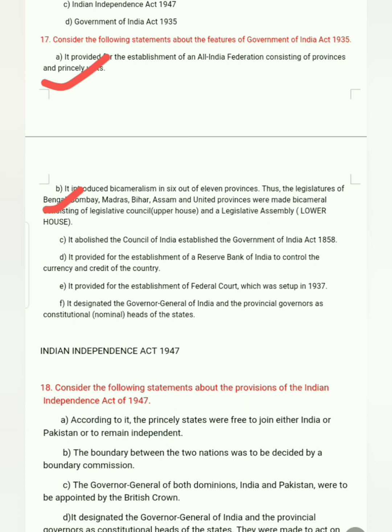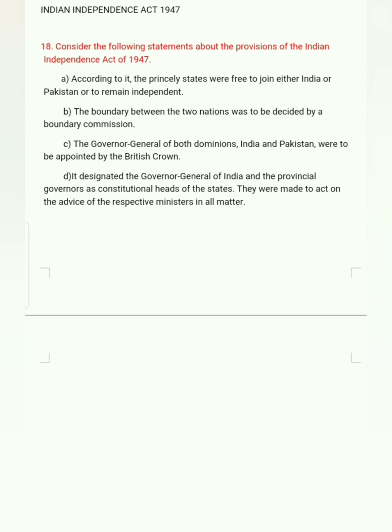Next, it abolished the Council of India established by the Government of India Act 1858, that is correct. Next, option D: it provided for the establishment of the Reserve Bank of India to control the currency and credit of the country, correct. It provided for the establishment of a federal court which was set up in 1937, correct. Next, it designated the Governor General of India and the provincial governors as constitutional heads, as nominal heads of the state. That is the 1947 Act, so this is wrong.